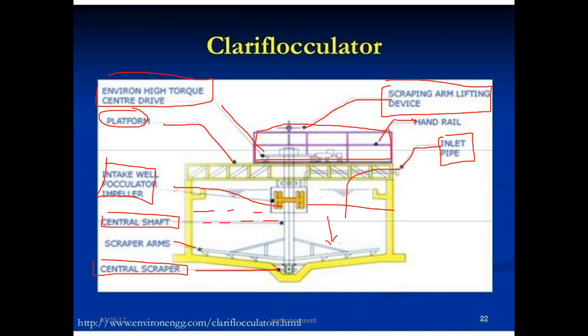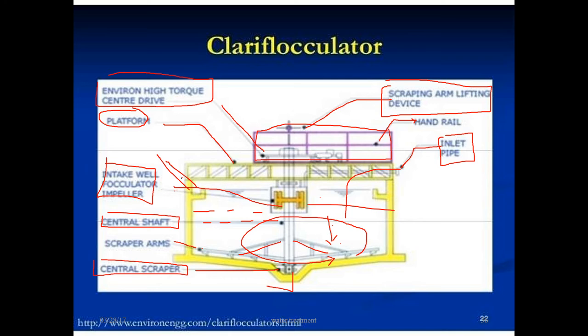After settling, what will these scraper arms do? These arms are rotating. All the settled floc, whatever floc has settled, will be removed by the central scraper from the bottom of the clariflocculator. The rest of the water will be sent out through the outlet chamber.